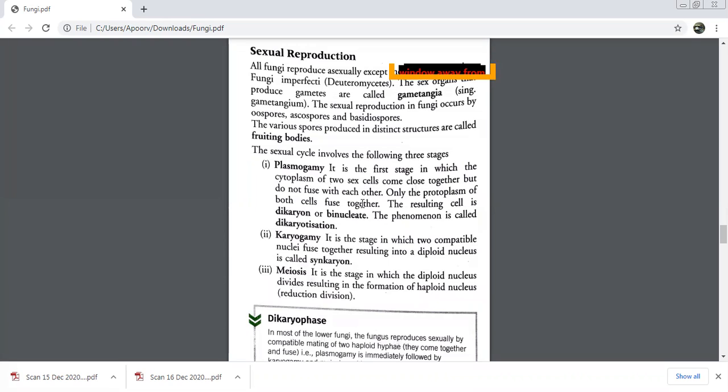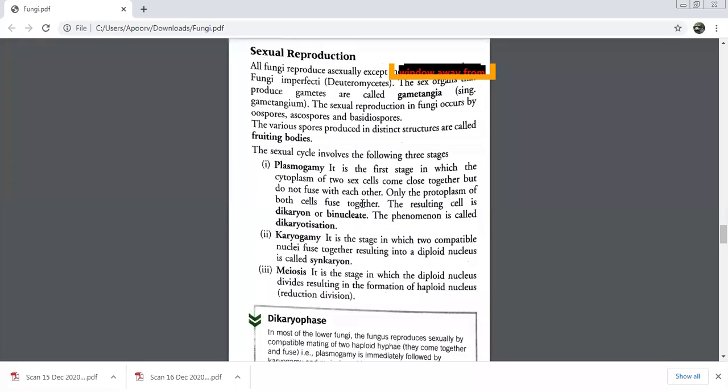What is protoplasm? Ma'am, the combination of cytoplasm and nucleoplasm. Yes, good. So they come closer together and then the mixing of cytoplasm takes place. Once this fusion of cytoplasm and nucleoplasm takes place, the cell which was formed is a single cell, and that single cell is called a dikaryon. Karyo means nucleus and di means two. So how many nuclei will we have now? We're going to have two nuclei, one nucleus of one sex cell, the other nucleus of the other sex cell.